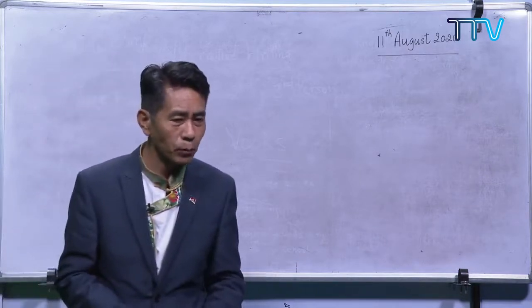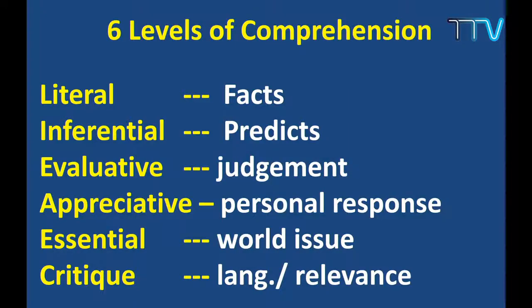Okay, yes. Now the last one. Okay, yes. We talk about the informational text, all these things. Now, some of you may be reading some novels and fiction like this. Now, sometimes whenever you read, these are the things that you need to understand. Okay, when you read a story. Okay, yes, comprehension. We call it 6 levels of comprehension. Okay, yes. The first one, after reading the book, or if you are reading one story, there are so many information, the facts and information that you learn.